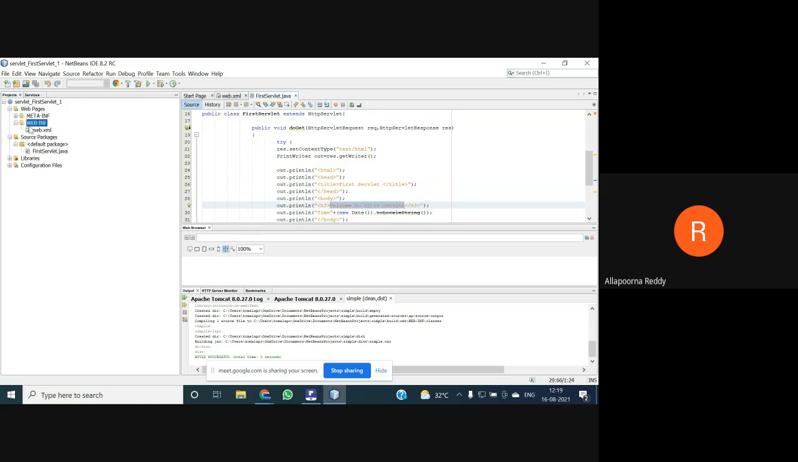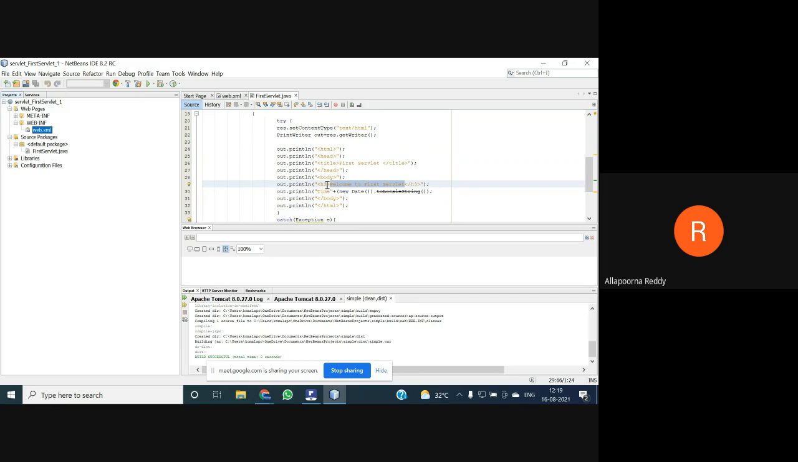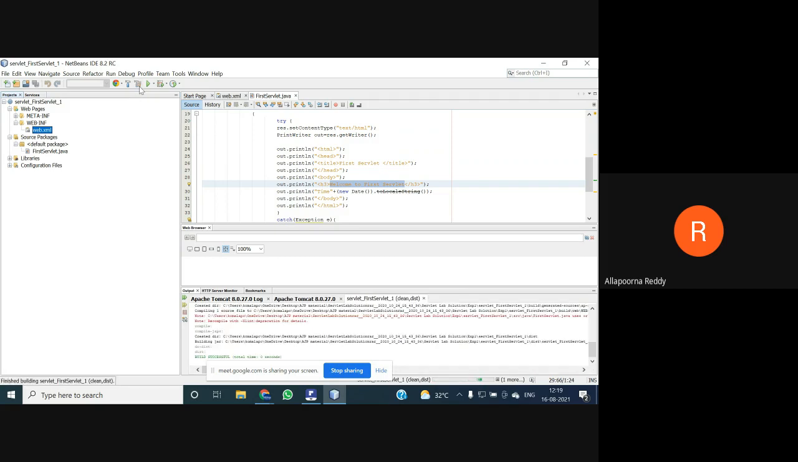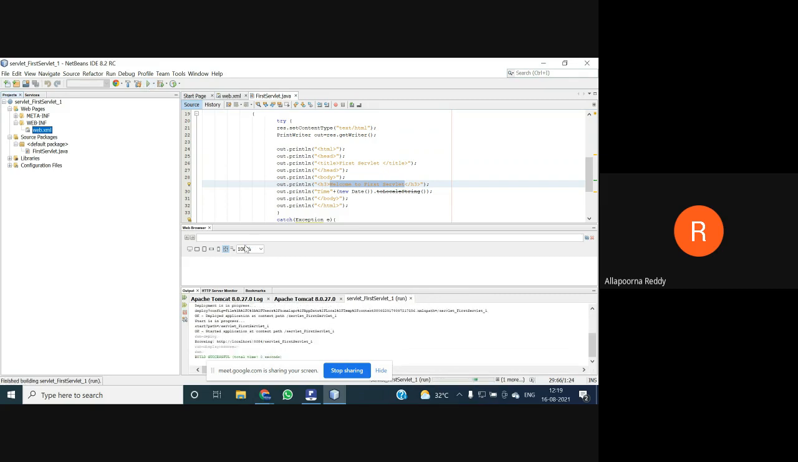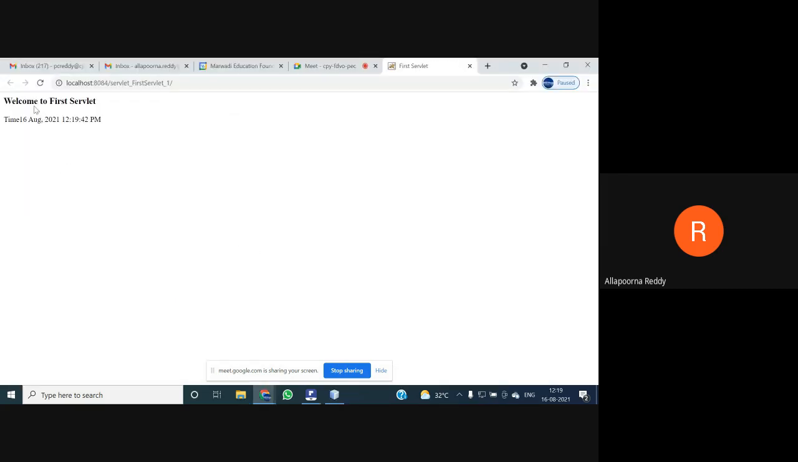And here we have taken some deployment descriptor information. Here we are printing a message, welcome to my first servlet, and what date I created and what time I created, you can know from there. So if you go for the compilation of this program, make a run. So here you can find out.